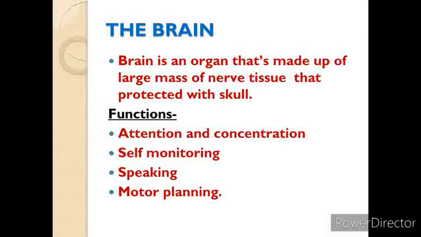So what is the brain? The brain is an organ made up of a large mass of nerve tissue that is protected within the skull. It is one of the largest and most complex organs in the human body, and it is made up of more than 100 billion nerves that communicate in trillions of connections called synapses. There are many functions: attention and concentration, self monitoring, organization, speaking, motor planning, personality, and mental flexibility.